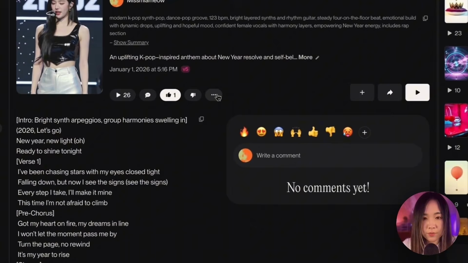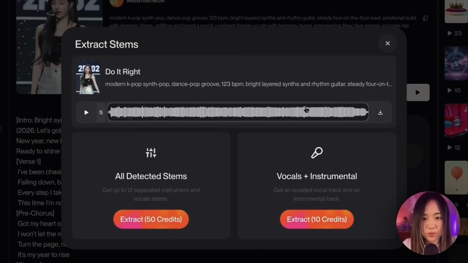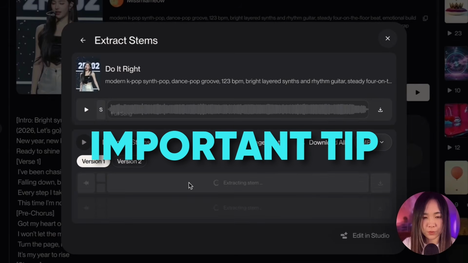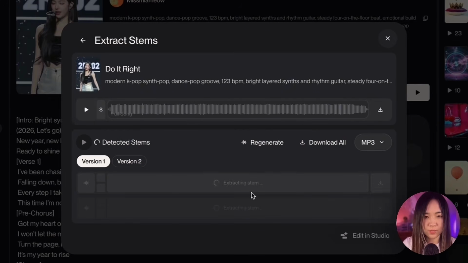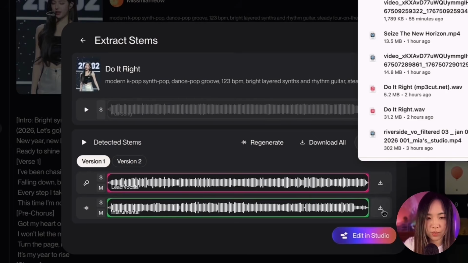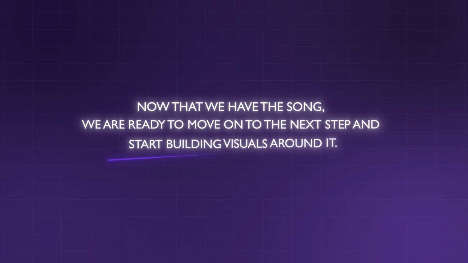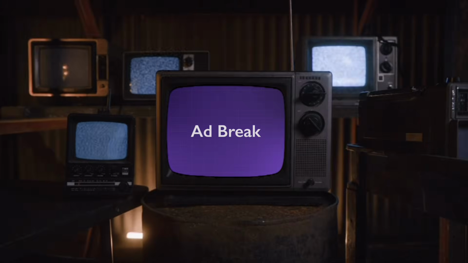A side note is that if you want to get the stems, you can also do it in Suno and separate vocal and instrumental using this. Pure vocal would give you better lip sync results later when we're doing the video process. To be honest, I'm sometimes lazy and most of the time it works without separating. So after the separation, you can just download the single track. Now that we have the song, we're ready to move on to the next step and start building the visuals around it.